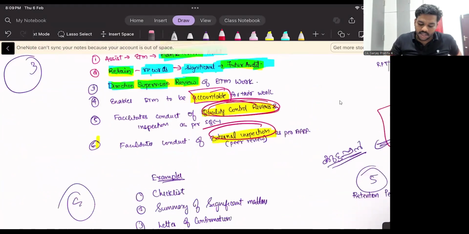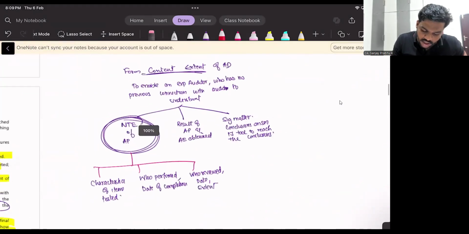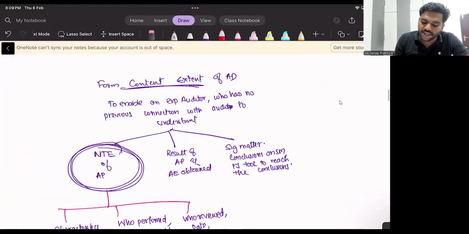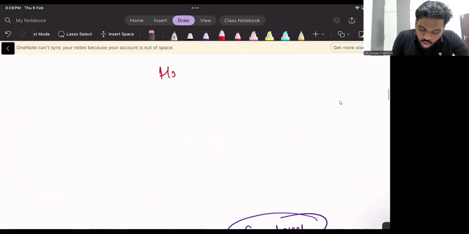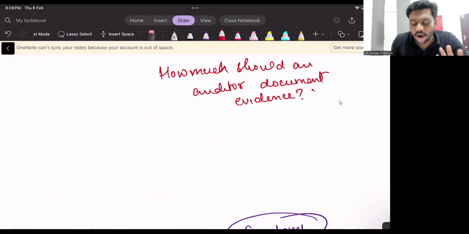Okay, yes. So the last topic for the day: what are the things I need to document? Or how much do I need to document? Okay, now you have to tell me, how much should an auditor document evidence? This is the question.